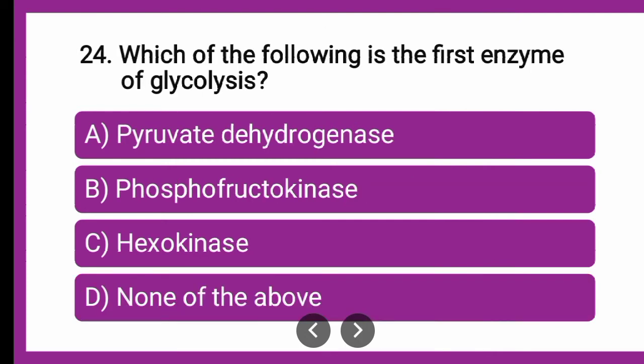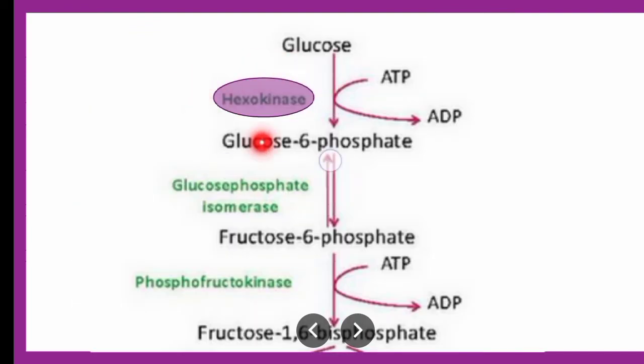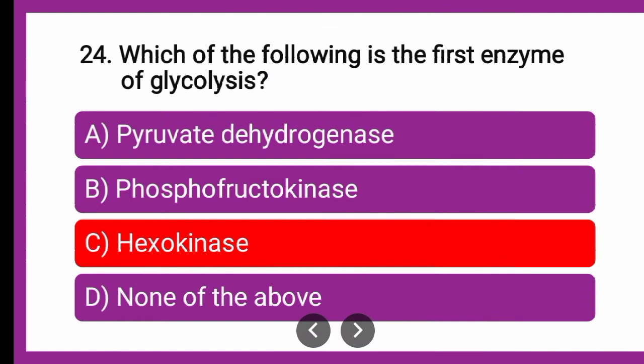Next question is, which of the following is the first enzyme of glycolysis? Whether pyruvate dehydrogenase, phosphofructokinase, hexokinase, or none of the above. Which amongst the given is the correct answer? First enzyme of glycolysis. So this is nothing but hexokinase, wherein ATP is getting utilized, energy is being invested, ADP is generated, and this phosphate is getting added across the glucose, which is forming glucose 6-phosphate with the help of enzyme hexokinase. So the correct answer is hexokinase.